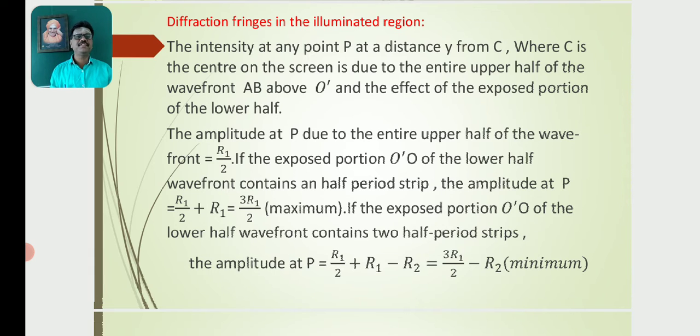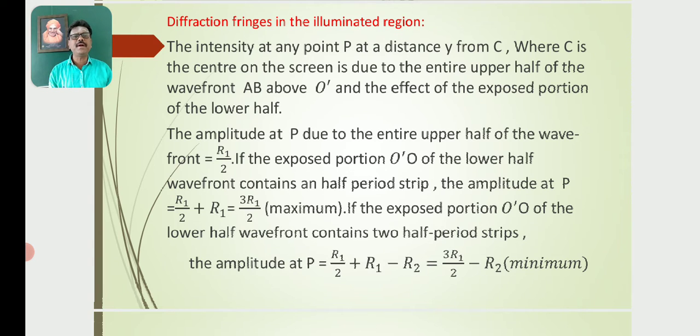Diffraction fringes in the illuminated region: the intensity at any point P at a distance y from C, where C is the center on the screen, is due to the entire upper half of the wavefront AB above O', and the effect of the exposed portion of the lower half.